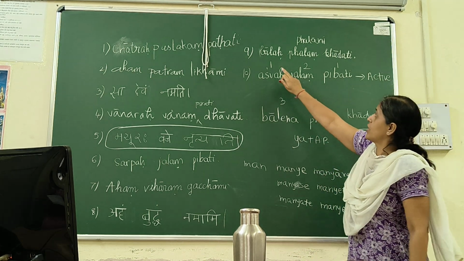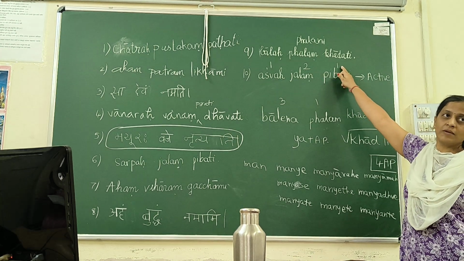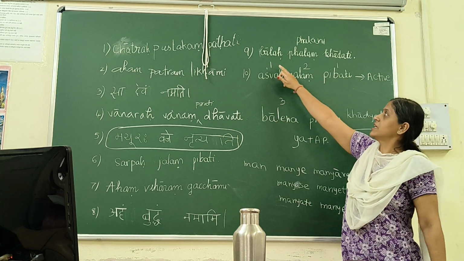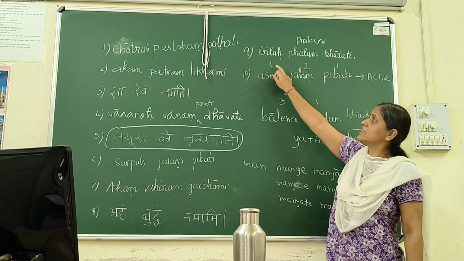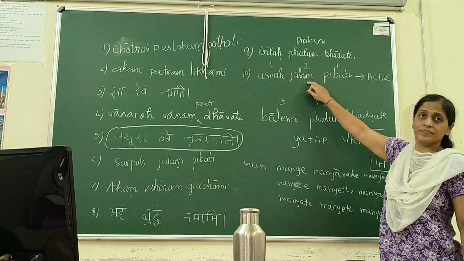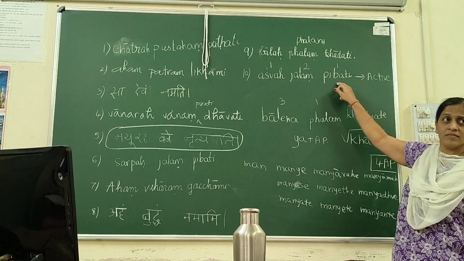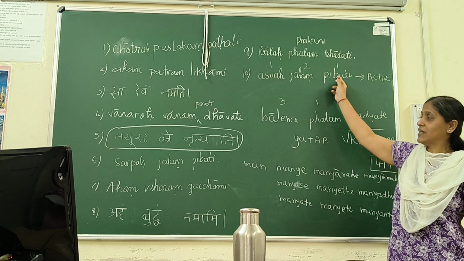Now, the number for active voice was 1, 2, 1. Why 1? Number 1, nominative case. Why number 2? Accusative case. Why number 1? Following the subject.